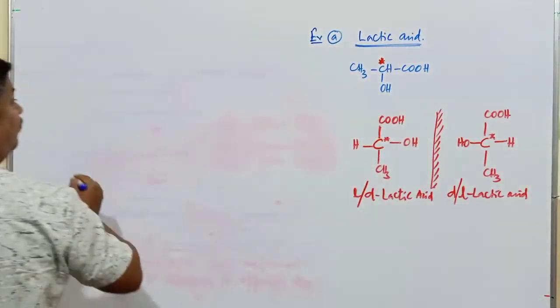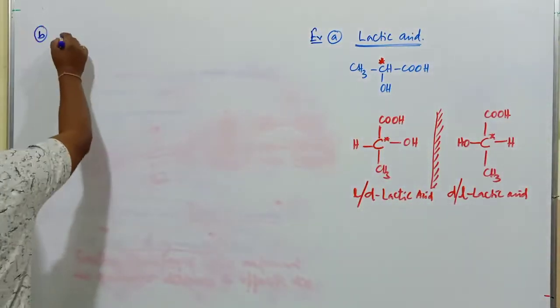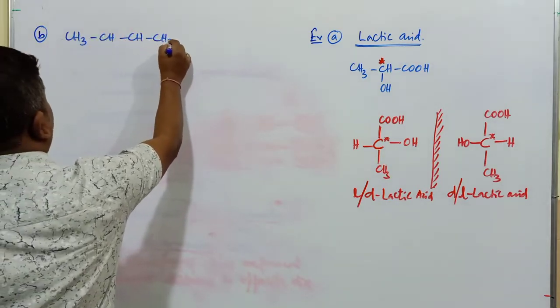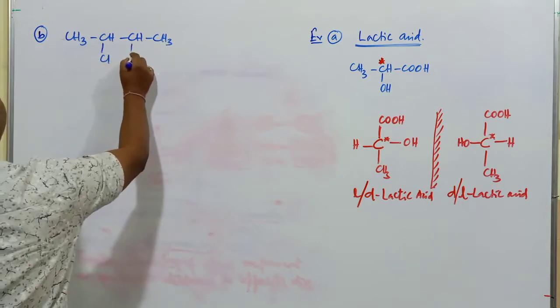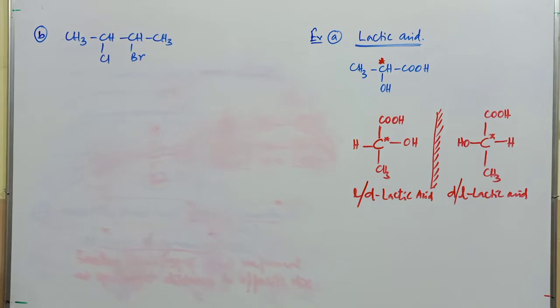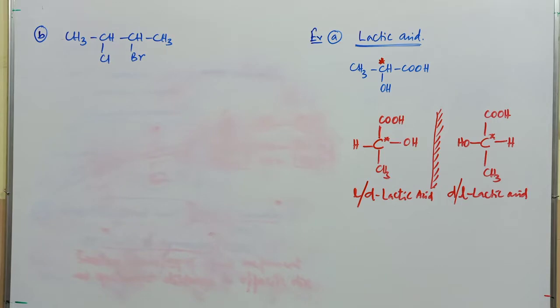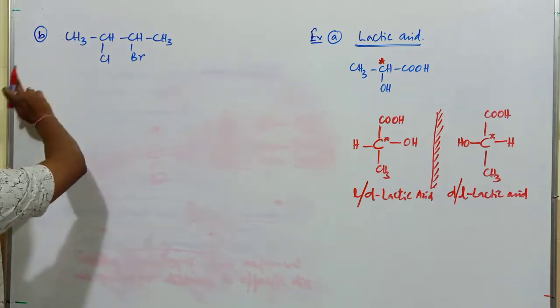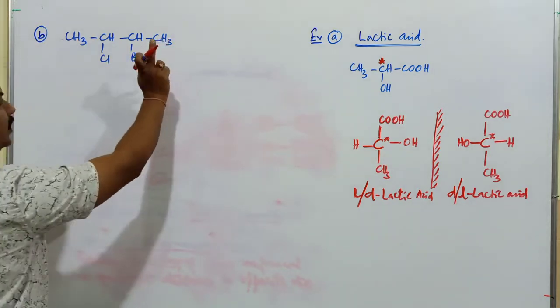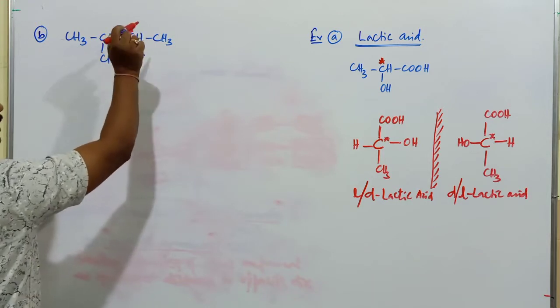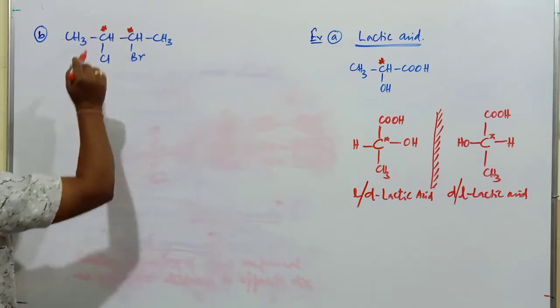If I go with another example, this is the molecule CH3, CH, CH, and CH3. This is chlorine and this one is bromine. What is the name of this compound? It's 2-bromo-3-chlorobutane. What is the total number of chiral carbon atoms, and is this compound optically active or optically inactive? Now this carbon atom contains 3 hydrogen atoms, so it is not chiral. This carbon atom also contains 3 similar hydrogen atoms, so it is not chiral. This carbon atom is chiral because all the atoms or groups of atoms are different. Similarly, this is also a chiral carbon atom.